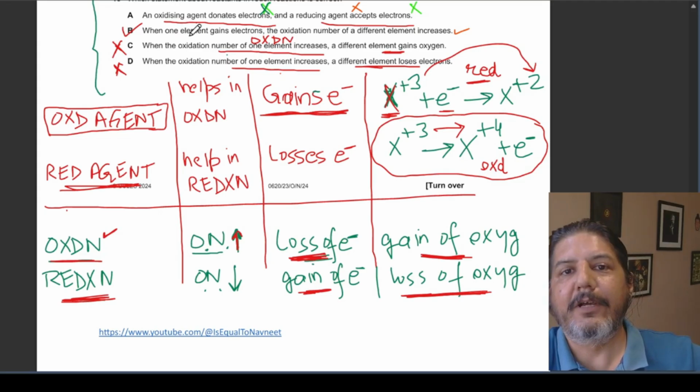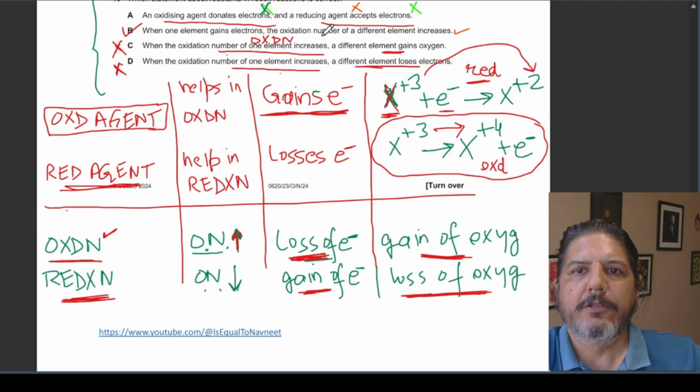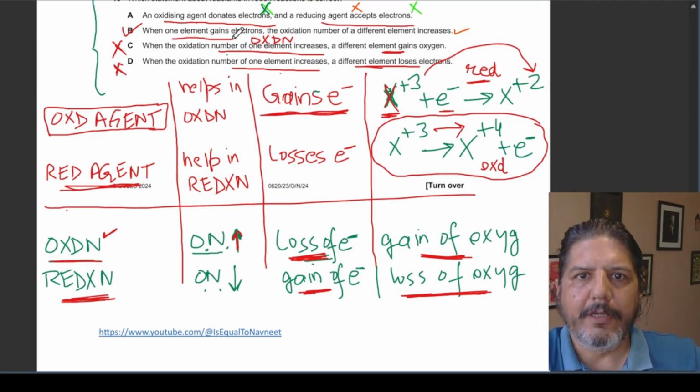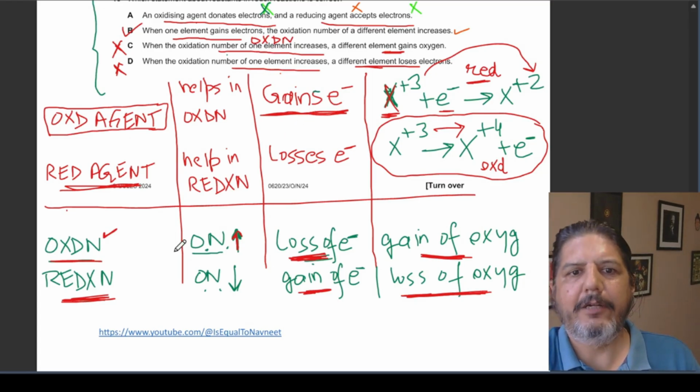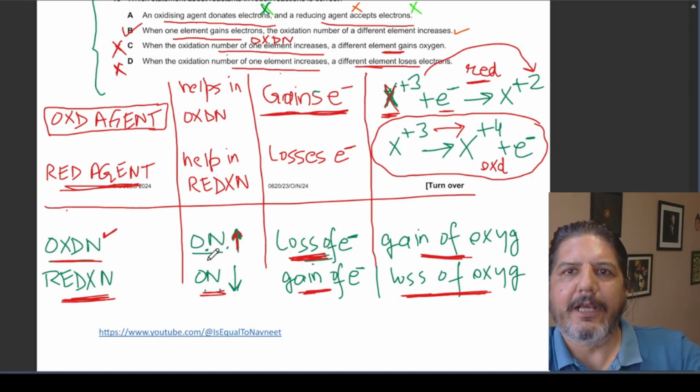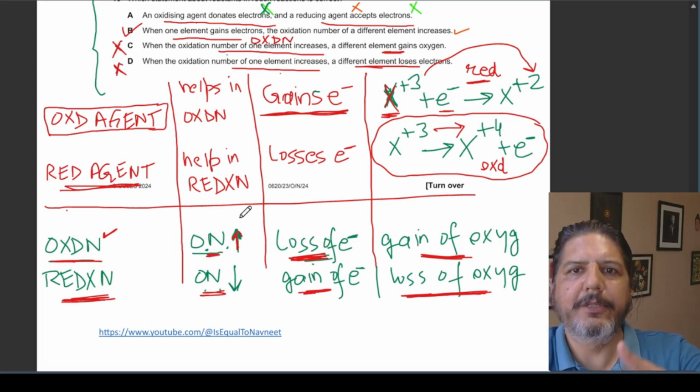And the final option, which is the correct option, is: when one element gains electrons, the oxidation number of a different element increases. Of course, because when one element is gaining electrons, it will be undergoing reduction, and the other entity would be going through oxidation, and that is why the other entity's oxidation number would be increasing.